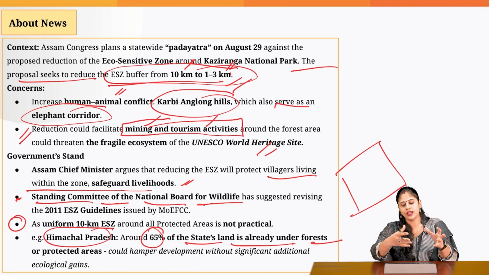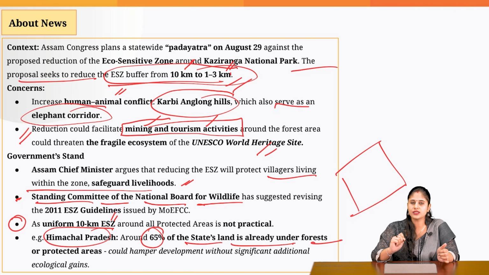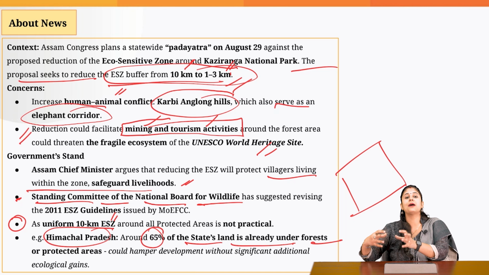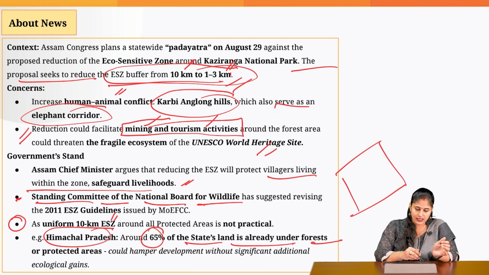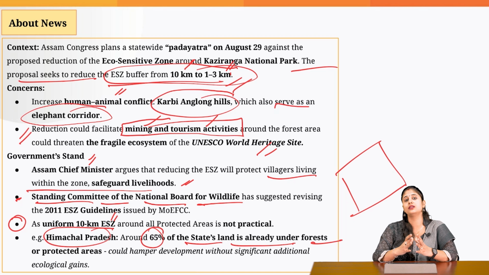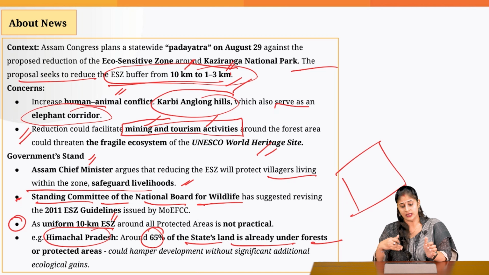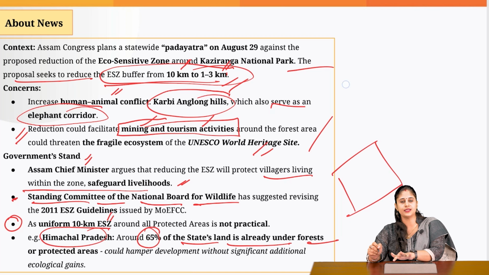So the majority of the area is getting covered under this eco-sensitive zone. This is hampering the economic development of the state. That is why the state government of Assam is planning to send this proposal to the central government, so that it can effectively balance the conservation of biodiversity as well as boost the livelihood opportunities for the people who are living nearby this UNESCO World Heritage Site.